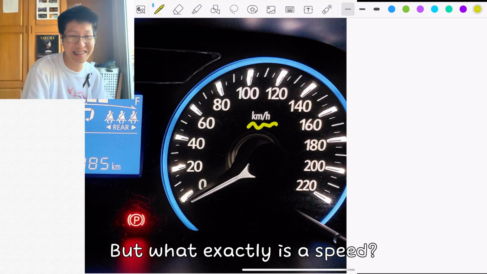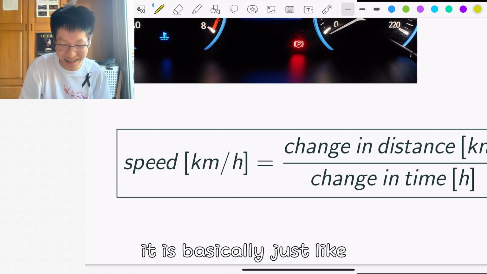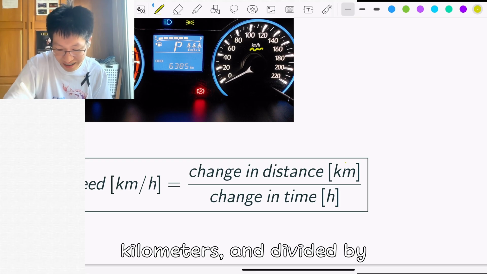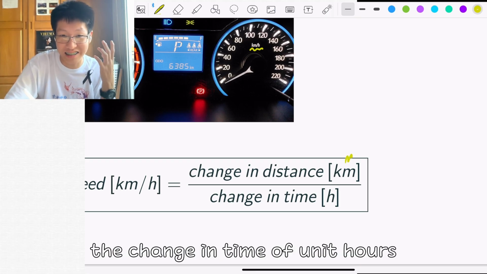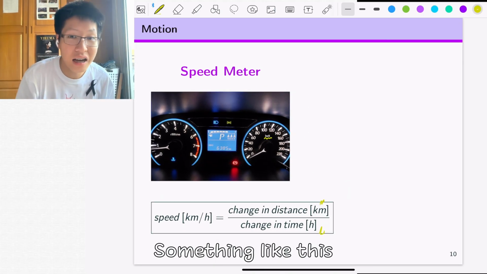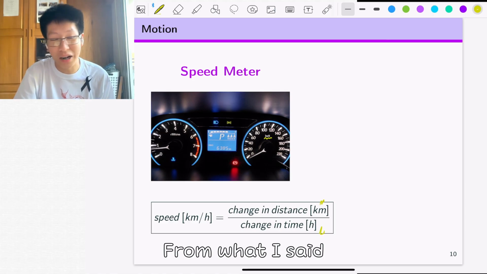But what exactly is speed? Well, speed is this one here. It's basically the change in distance, in units of kilometers, divided by the change in time, in units of hours. Something like this. But you may notice something a bit off from what I said.